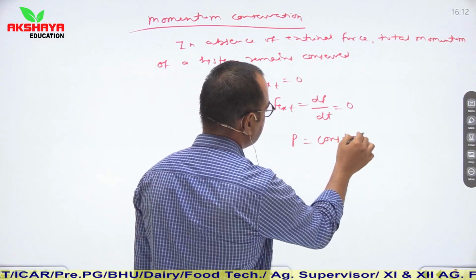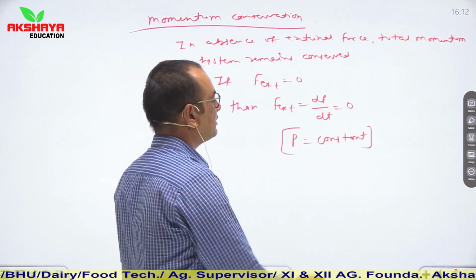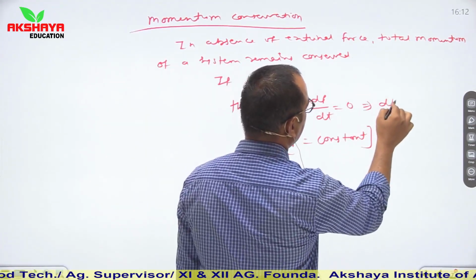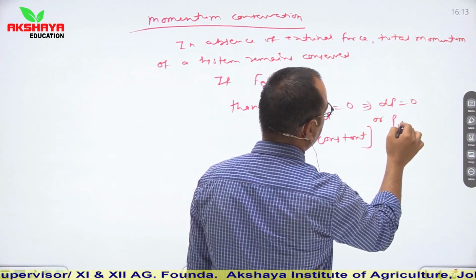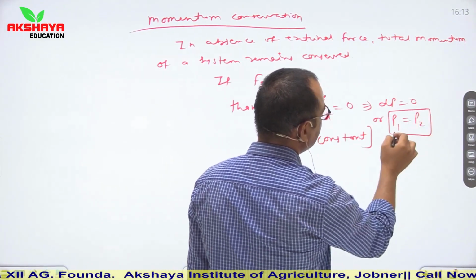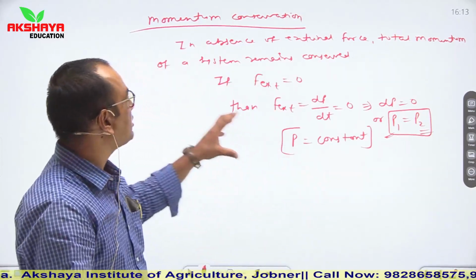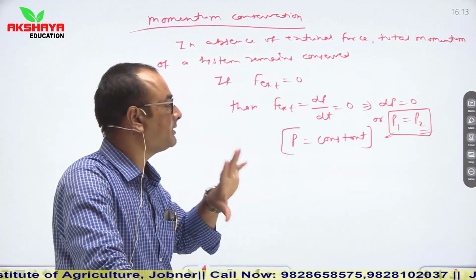So if p is constant, then only the change in momentum will be 0. From here we can say that dp is equal to 0, or p1 minus p2 is equal to 0, or p1 is equal to p2. It means initial momentum is equal to final momentum. This is the concept of momentum conservation.